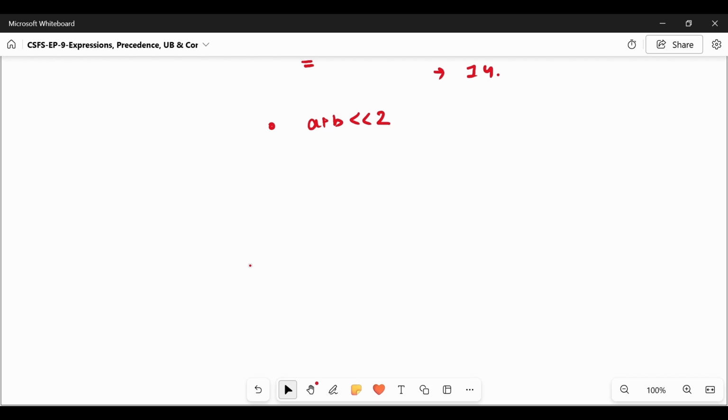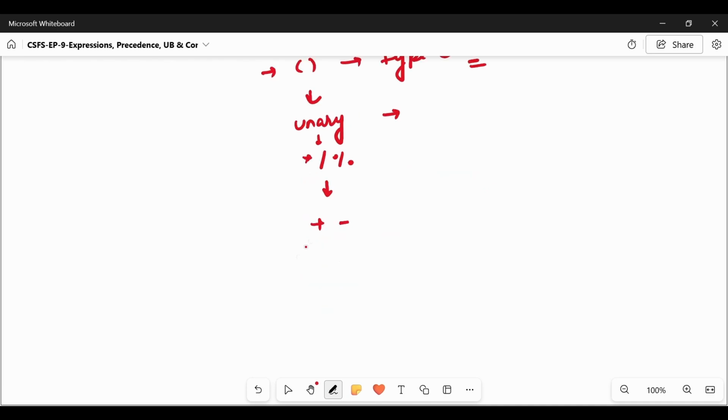When we check the common order for all the operators, first any kind of typecast has the highest precedence. So first typecasting is done, and after that unary operators like plus and minus, then multiplication, division, modulus, then plus and minus, then left shift, right shift, greater than or equal to, less than or equal to.